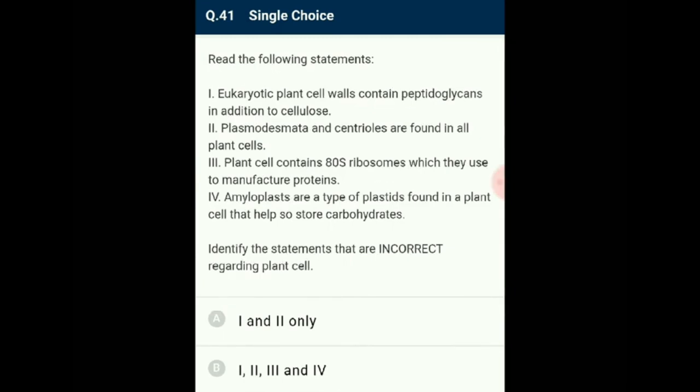Question number 41. Read the following statements. From the given four statements, identify the statements that are incorrect regarding plant cells.